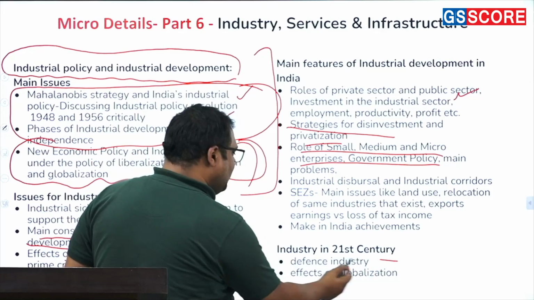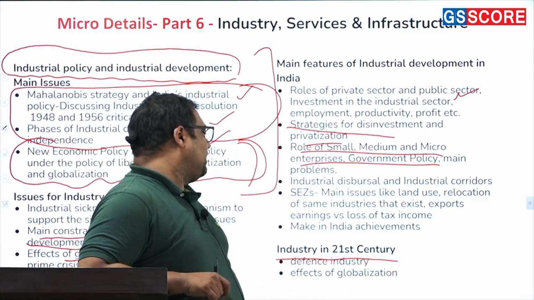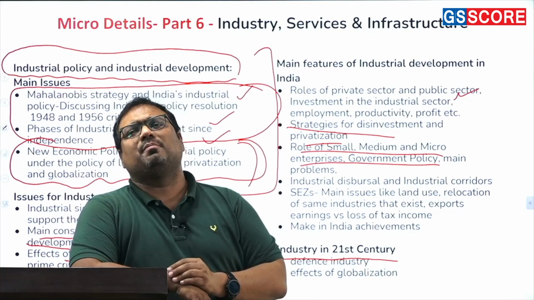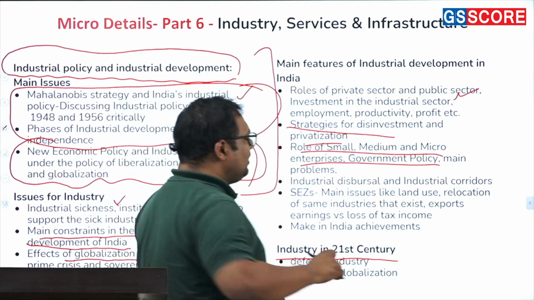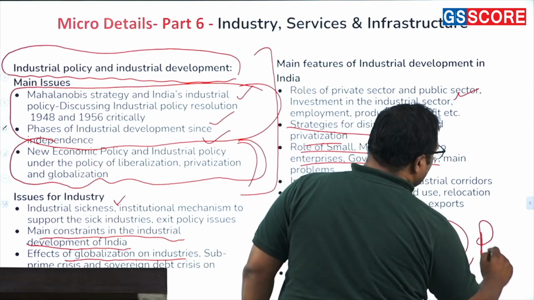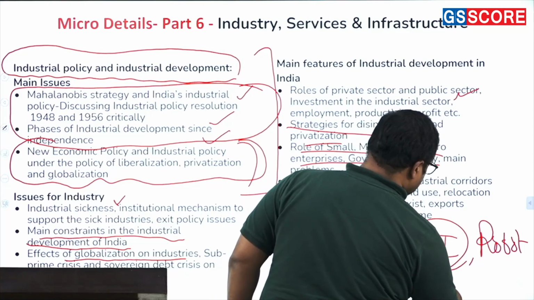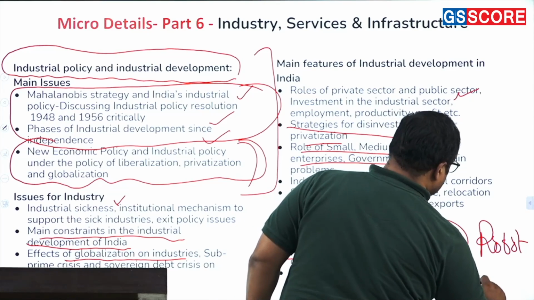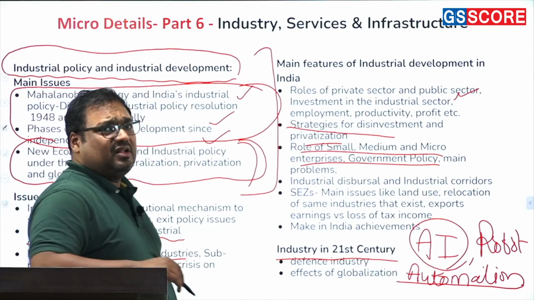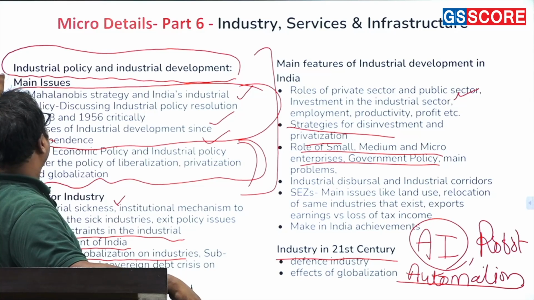Then you look at industry in the 21st century, where you will see particularly the recent impact of globalization and the fourth generation of the industrial revolution, for example the impact of AI and robotics. AI has a big impact, robotics has a big impact, automation has a big impact. So these are certain areas that you need to prepare. These are the recent challenges in industry and also the changing character of industry.